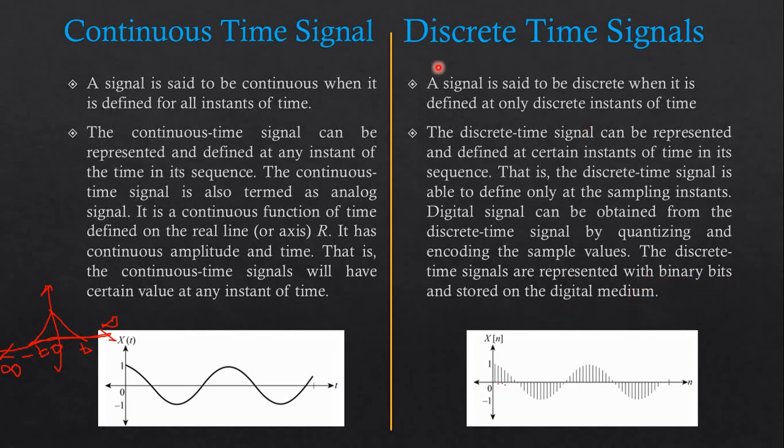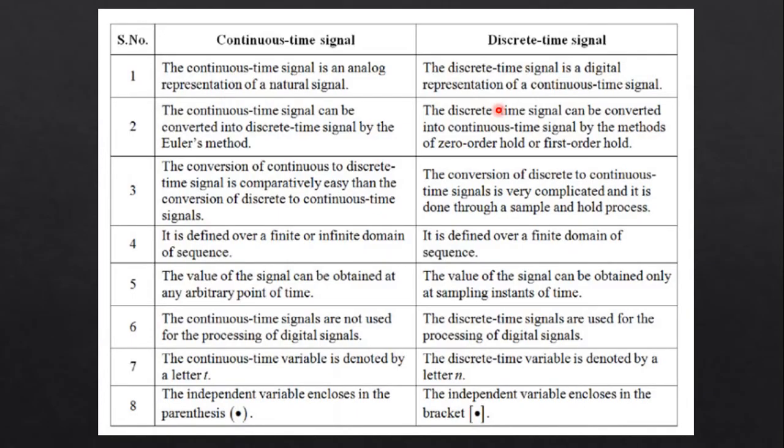As we know, a discrete time signal is defined at discrete instants of time, so we can store it in digital medium. I hope you understand properly the continuous time signal and the discrete time signal. So moving forward, the difference between continuous time signal and discrete time signal.